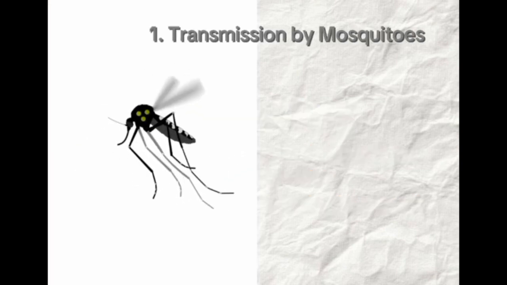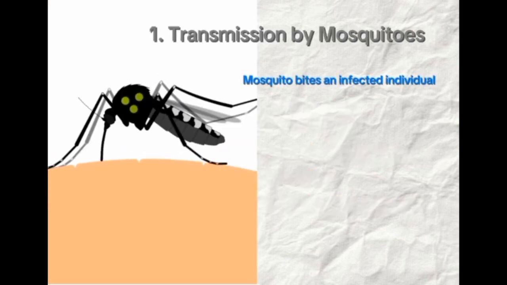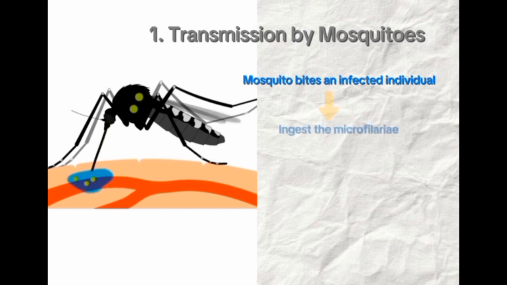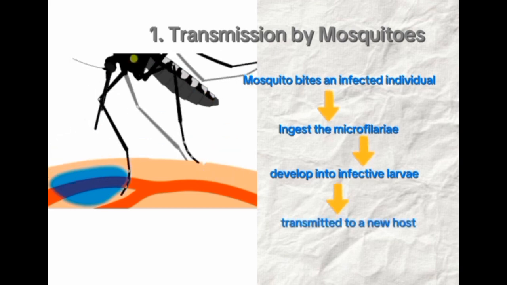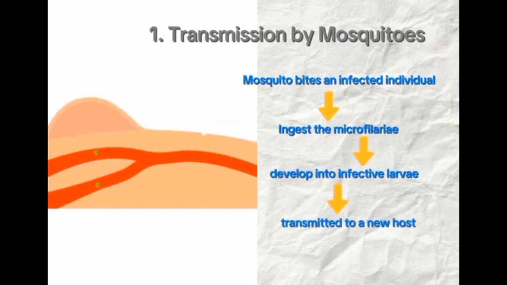Firstly, transmission by mosquitoes. When a mosquito bites an infected individual, it ingests the microfilaria of Wuchereria bancrofti along with the blood meal. Inside the mosquito's body, the microfilaria develop into infective larvae which readily get transmitted to a new host during subsequent blood feeding.